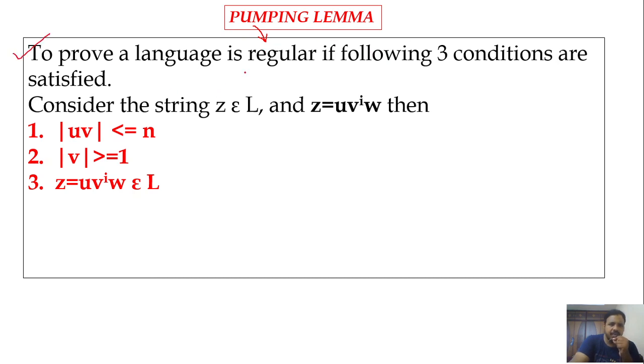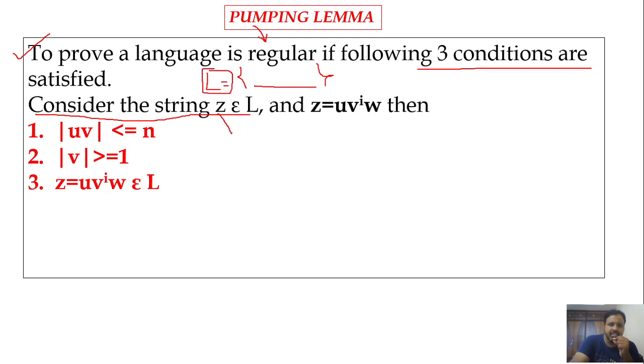So to prove whether a language is regular, we have to consider three conditions. So just try to concentrate on this. First thing, whenever a language is given and you are asked to prove whether it is regular or not, you have to define the language. That means you have to consider the set of strings of that specified language property.